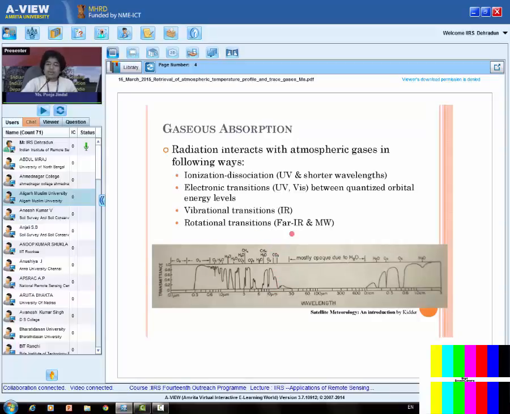Then come the rotational transitions. Rotational transitions need further lesser energy and can occur even in the microwave region. So from this, it is clear that different gases in the atmosphere absorb different wavelength radiations and correspond to different phenomena, that may be ionization, dissociation, electronic transitions, vibrational transitions, or rotational transitions.